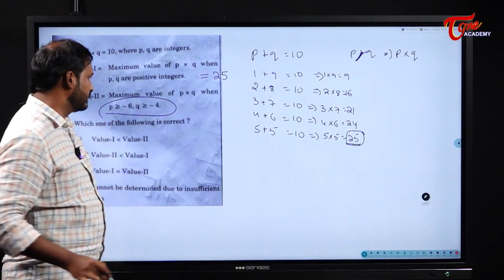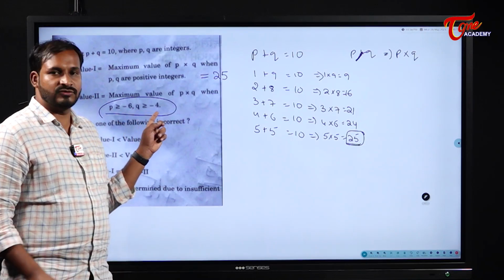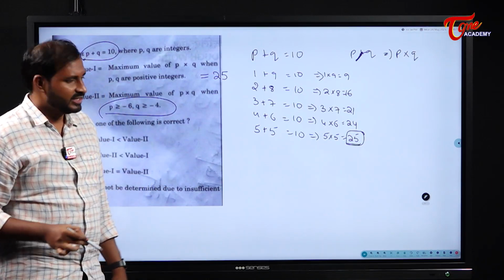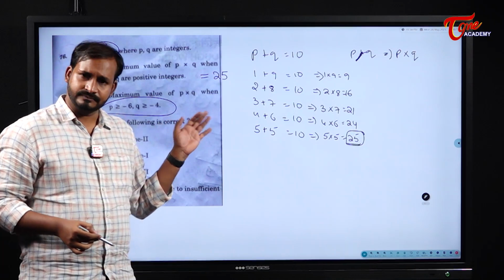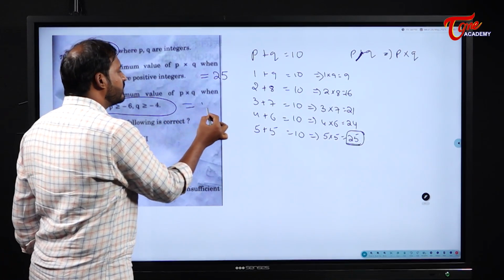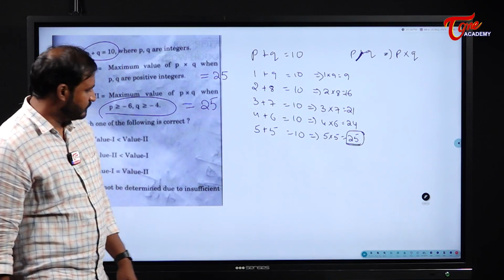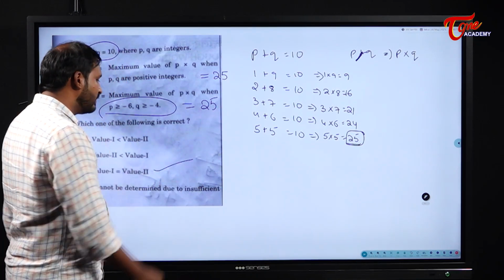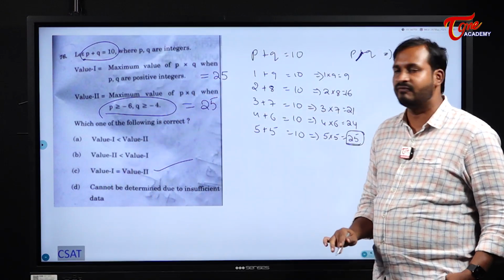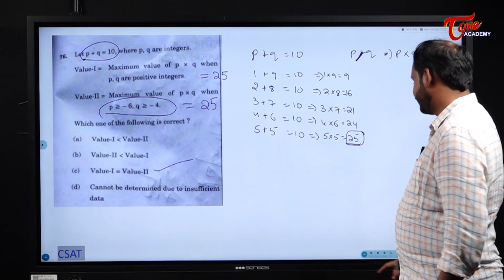Okay, maximum value of P into Q when P is greater than or equal to minus 6 and Q is greater than or equal to minus 4. Here also the same thing. So the sum is 10, right? Anyway, here also you can take P as 5, Q as 5. There is no other choice. So this product also you will get 25. So value 1 will be equal to value 2. Why? Because in both the cases the highest value possible for us is 25 only.